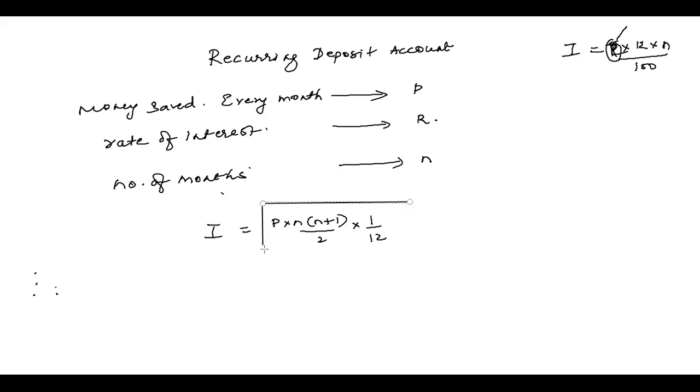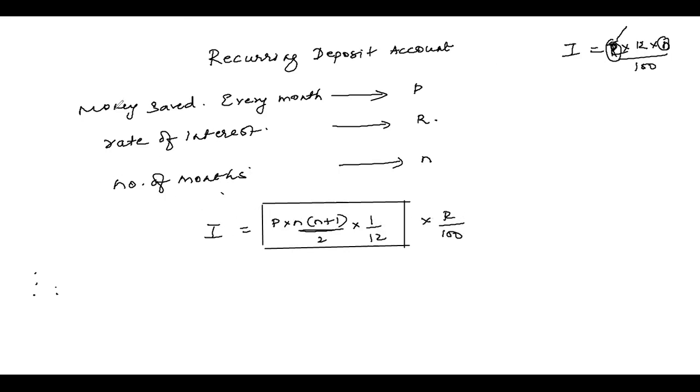Okay, 1 by 12. So that is P into R upon 100. Beta, that remains the same. Here, that remains the same. Are you getting me? So P into N, in place of N what will come? N into N plus 1 upon 2, and into 1 by 12. There's the whole principal for 1 month into R upon 100.